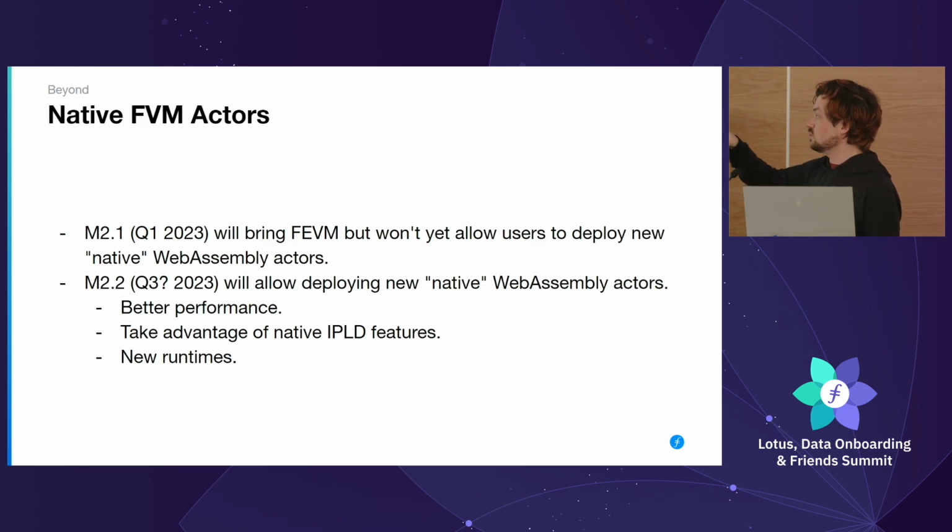Yeah, so this will allow you to deploy native WebAssembly actors for better performance. You can take advantage of all the IPLD features, and you can add new runtimes. The version that's shipping in February will let you deploy EVM smart contracts, but it will not let you deploy new native WASM smart contracts for security reasons and API stability and stuff like that. It gives us more room to finalize some things, but ship programmability now before we're done finalizing those things.